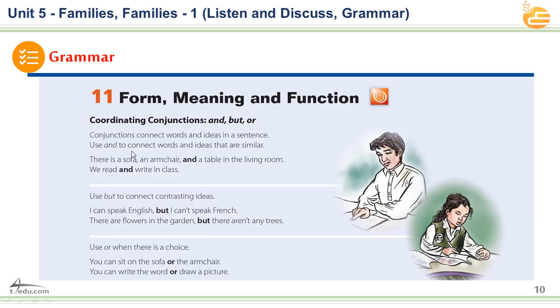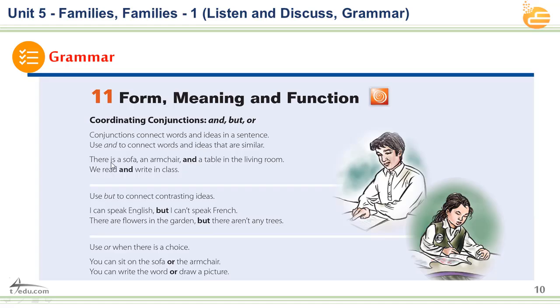Use and to connect words and ideas that are similar. If the words are similar, we have to use and. For example, here we have, gentlemen, there is a sofa, comma, an armchair, comma, and a table in the living room. As you see, gentlemen, this sentence is talking about the living room. What are the facilities and the items there in the living room? We have a table, we have an armchair, and we have a sofa. We can connect between all of these items by using and.